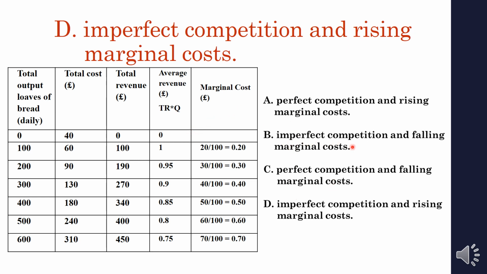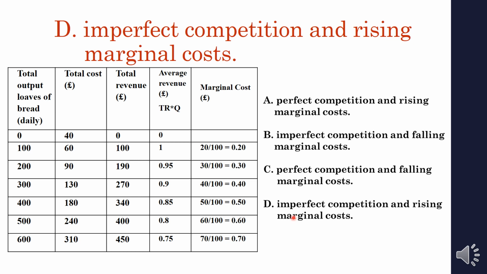Then I need to know what happened to the marginal cost. In all the options, marginal cost is what they are asking. So I just calculated the marginal cost. First, changes in total cost divided by changes in number of units, isn't it? For example, total cost here goes from 40 to 60. What is the difference? 20, divided by the change in the number of units, that is 100. So 20 divided by 100, then 60 to 90, that is 30 divided by 100, that is 0.3. So like that I calculated and I understood that marginal cost is increasing, a rising marginal cost.